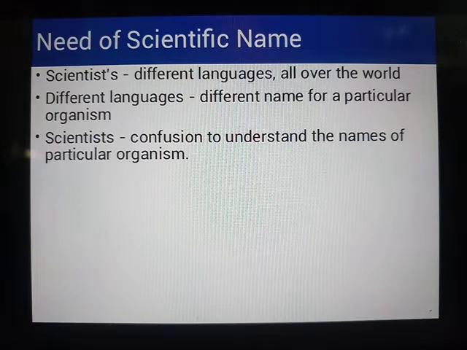With different languages, there are different names for a particular organism. And the last one, scientist confusion to understand the names of particular organisms. So to avoid this confusion, this scientific name system is needed for understanding better about a particular organism.